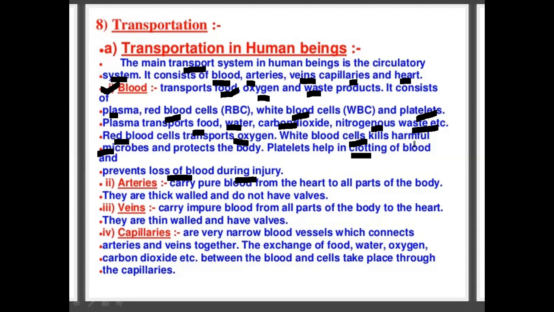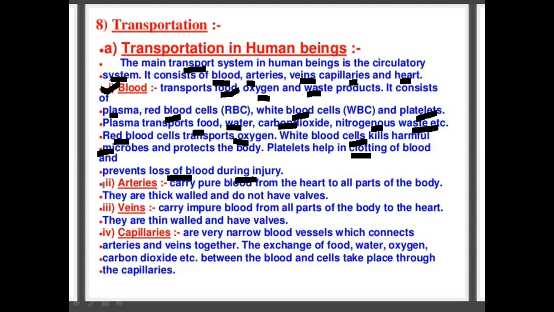Plasma helps in transportation of food, water, carbon dioxide, and nitrogenous waste from one place to another place in the body. The RBC, or red blood cell, carries oxygen to every part of the body, and it also makes the color red with the presence of hemoglobin. This hemoglobin helps carry the oxygen. Then third is WBC, white blood cell, which kills the harmful microbes and protects the body. And platelets help in clotting of blood and prevent loss of blood during injury.